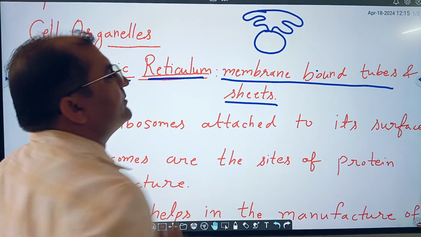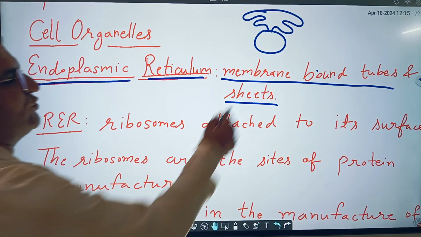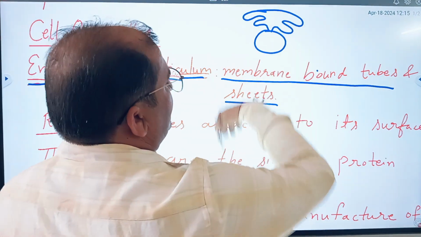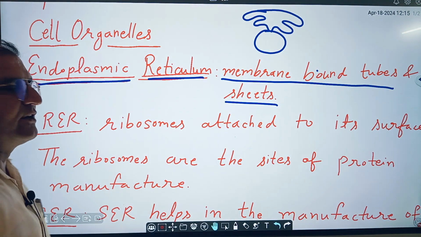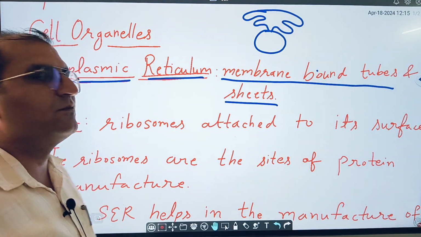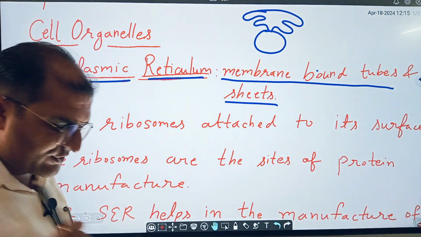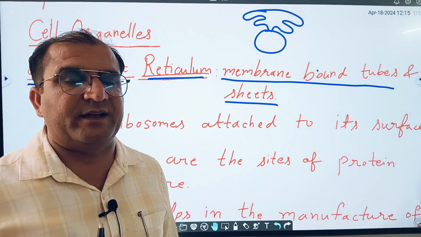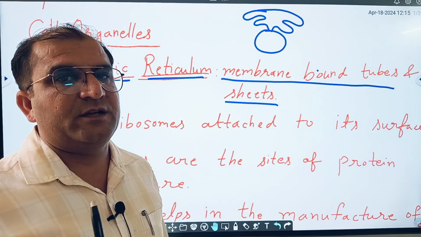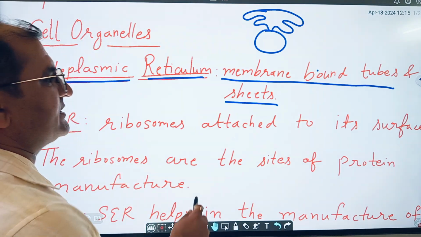These tubes and sheets are known as endoplasmic reticulum. There are two types of endoplasmic reticulum we discussed. You should watch the video of the cell for clear understanding. After that, you should make notes for this topic.